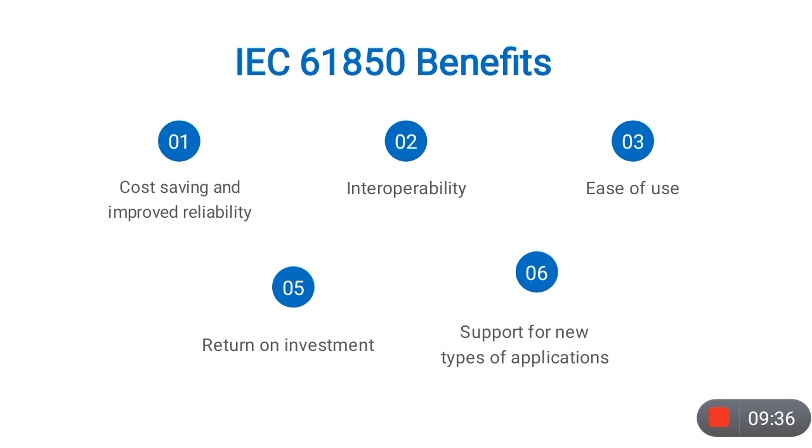Next, we shall look about the benefits of IEC 61850. First one is cost saving and improved reliability. That we all understand what is cost, how the cost is saved by using optic fibers instead of copper wires. Next one is improved reliability. We can trust this device because it can withstand even the worst environmental conditions. Interoperability is possible, ease of use, and return on investment.